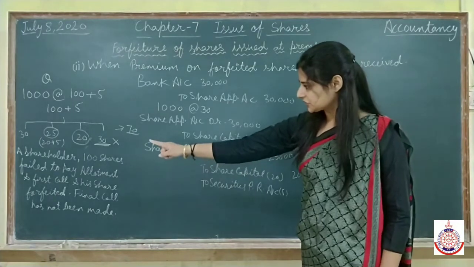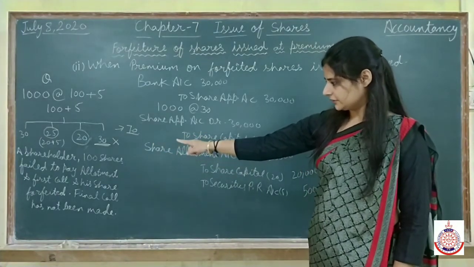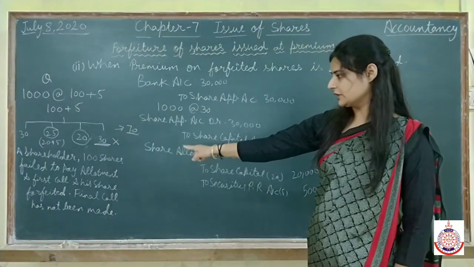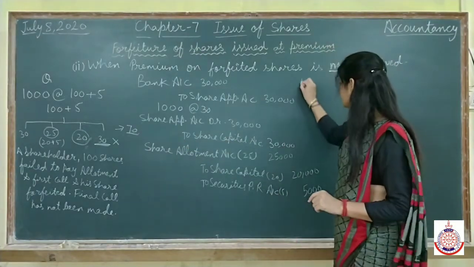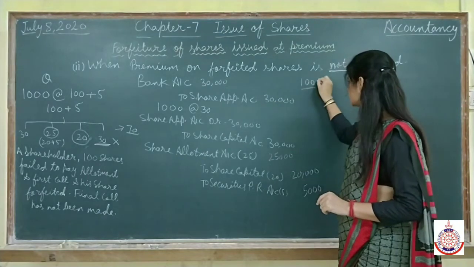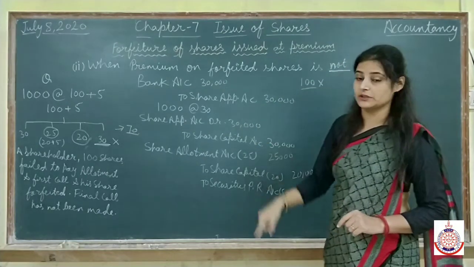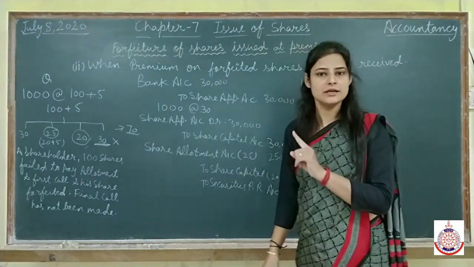Now they are saying a shareholder who held 100 shares failed to pay the allotment money, which is along with the premium.